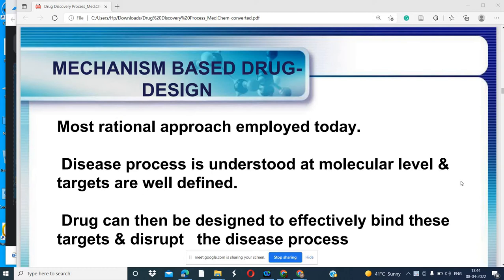We took the example of one drug, by changing the group at the different position we can obtain the new compounds, the same compound, different derivatives that may have the enhanced activity.